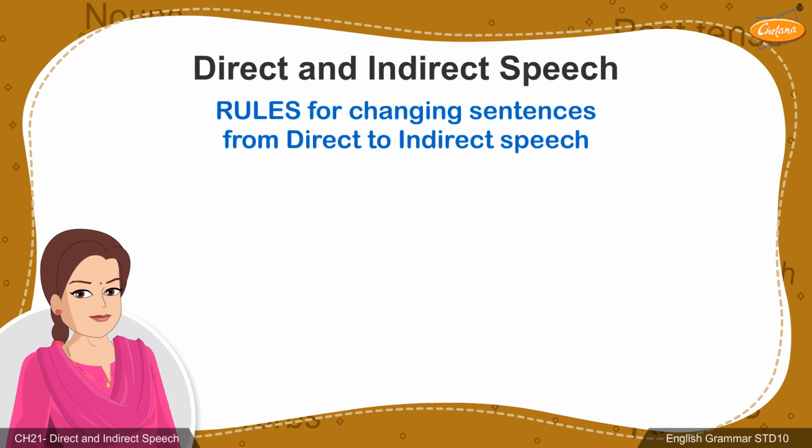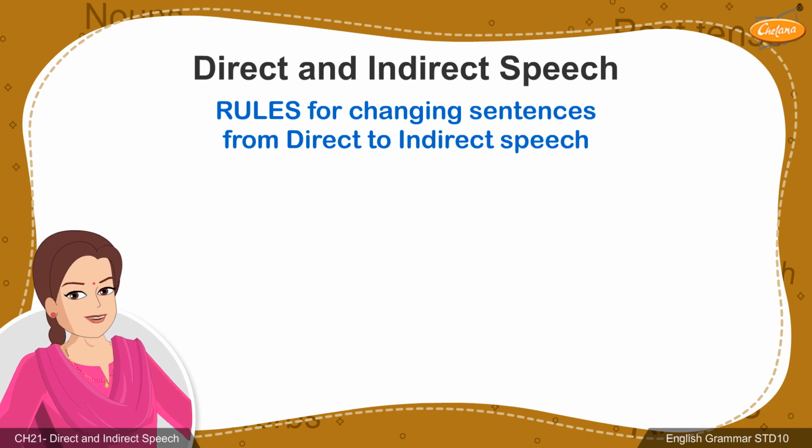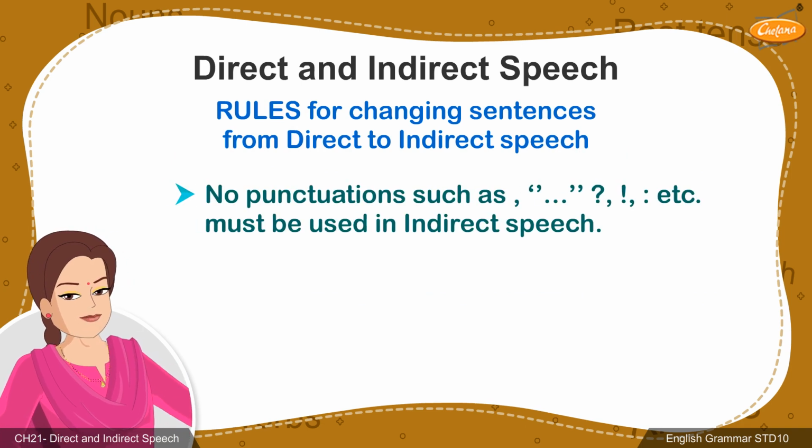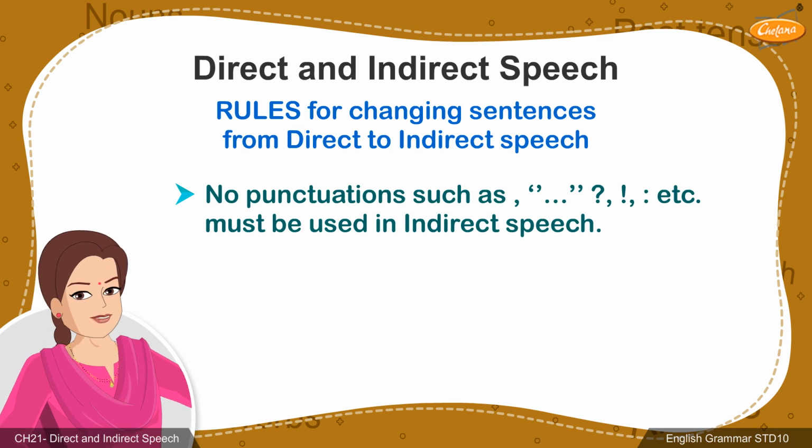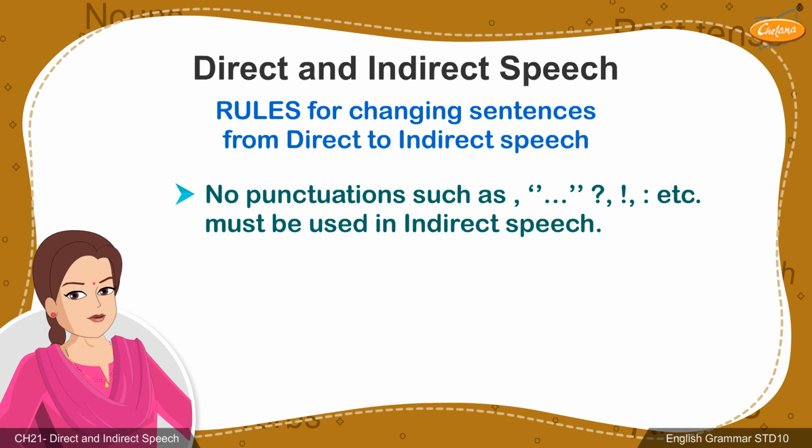Certain rules need to be followed while statements are rewritten from direct to indirect speech. Let's learn more about these rules. Firstly, all punctuation marks must be removed while changing the sentence from direct to indirect speech. All punctuations except full stop must be removed.